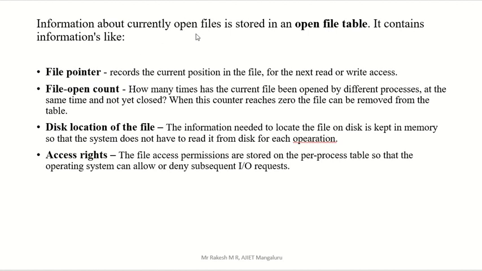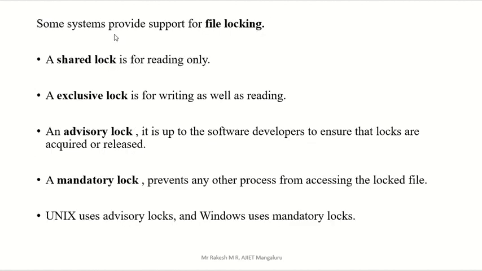Okay, some systems provide support for file locking. What do we mean by file locking? A shared lock is for reading only. So the first thing: a shared lock is used for reading purposes only. Another one is an exclusive lock, which is for writing as well as reading.